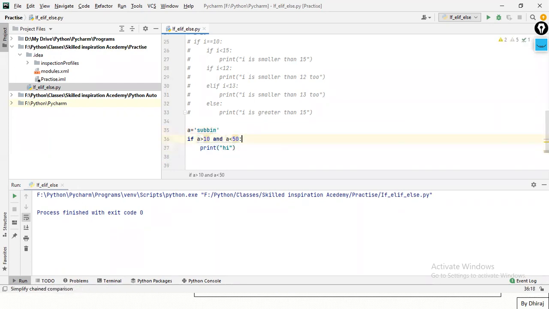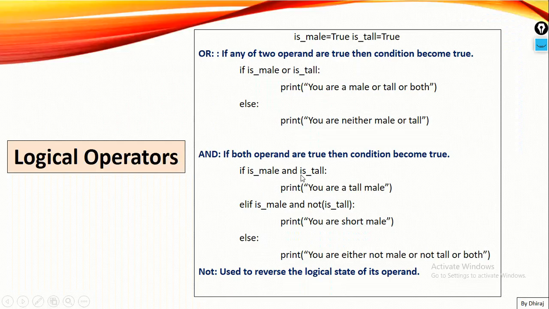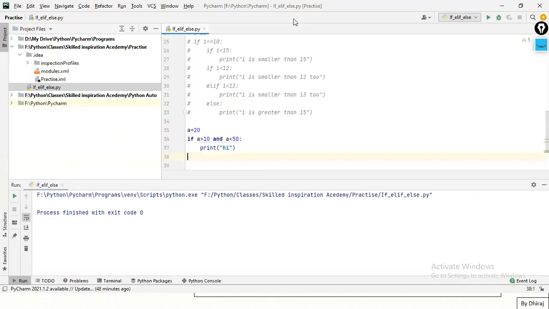I'm just creating a scenario in my mind. No issues. Subin, you can try it by yourself. I think you got the logic, right? So just try it by yourself. And if there is any issue, in the next class we're going to see that.